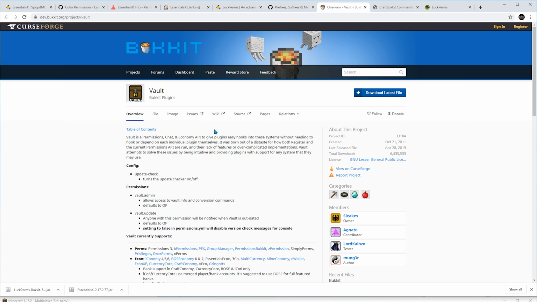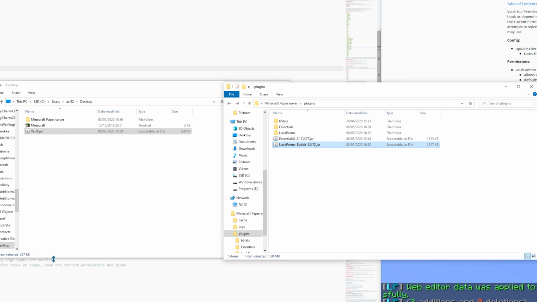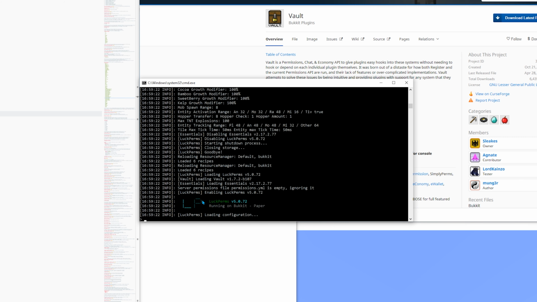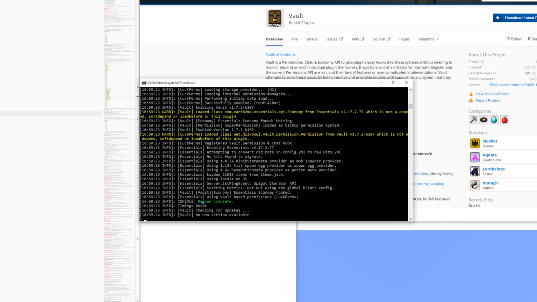So let's download it. And again, move and drop in plugins. Then reload confirm. Then you also need to download a plugin that will actually display the prefixes and suffixes.